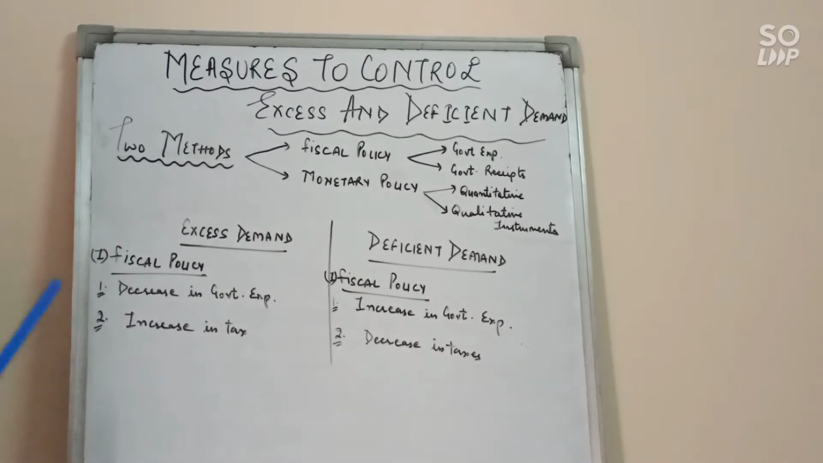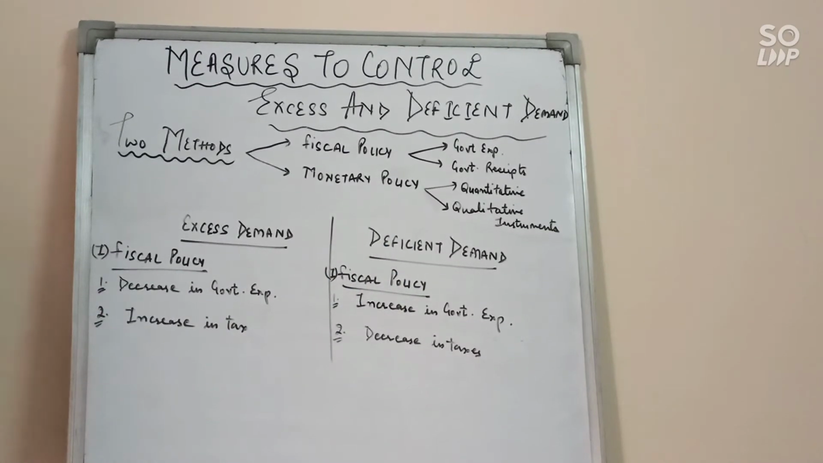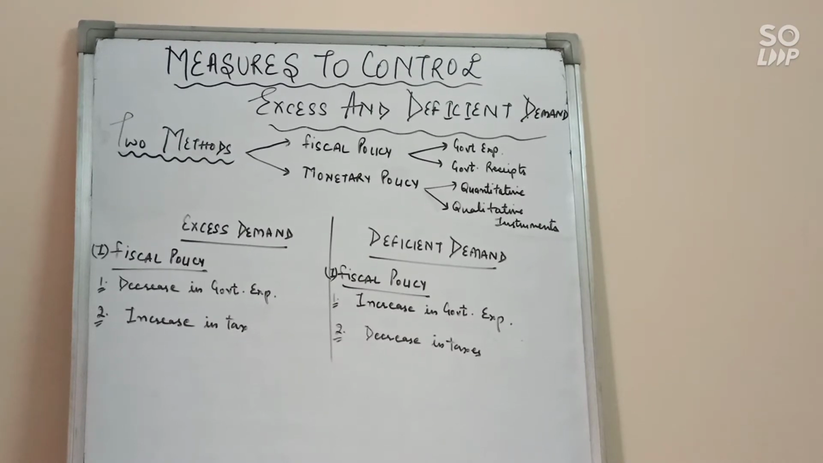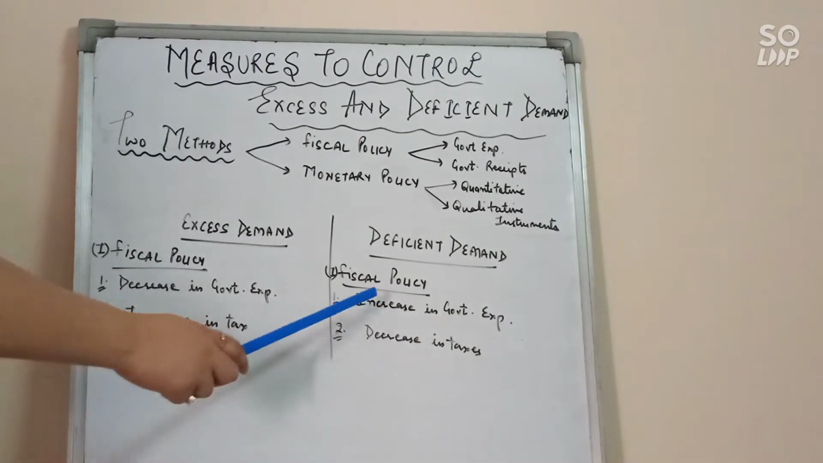Now in the same way, we can use this policy in the case of deficient demand also. So let's see, if there is deficient demand, how is fiscal policy useful? First is increase in government expenditure. Government should increase its expenditure on infrastructure and administrative activities. During deficient demand, government should increase expenditure on public work like construction of flyovers, roads, buildings, etc., to produce additional income for the people. So this will automatically increase aggregate demand and help correct the situation of deficient demand.